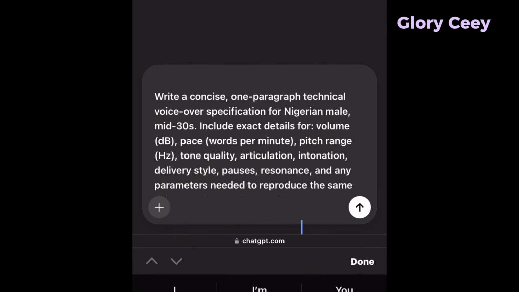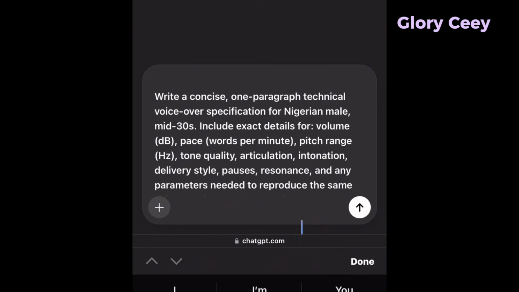I have a reason for saying one paragraph, because if you do not put one paragraph, ChatGPT could go ahead to generate a very long prompt for you. Write a concise one paragraph technical voiceover specification for Nigerian male. Now, if you want any other race, you can put it, maybe an American or European, Asian. Mid-30s, it's important that you put the age so it can get the voice.